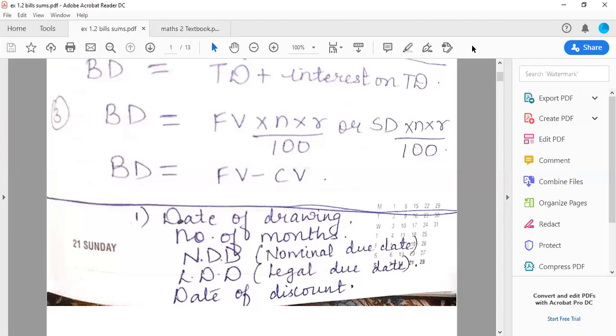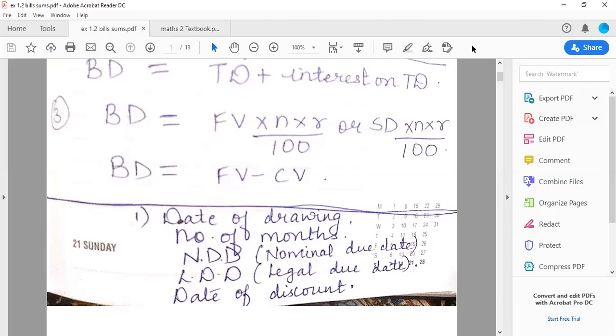All right, students. We are continuing forward with exercise 1.2: commission, brokerage, and discount. Yesterday, we finished sums which focused on bankers' discount, bankers' gain, and true discount. Now we are moving forward towards the sums related to bills of exchange.